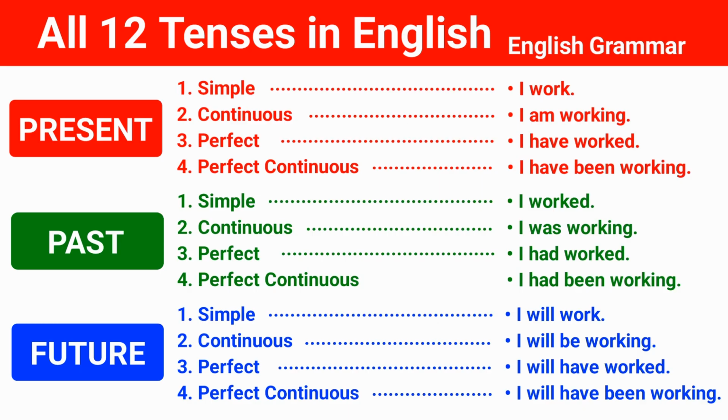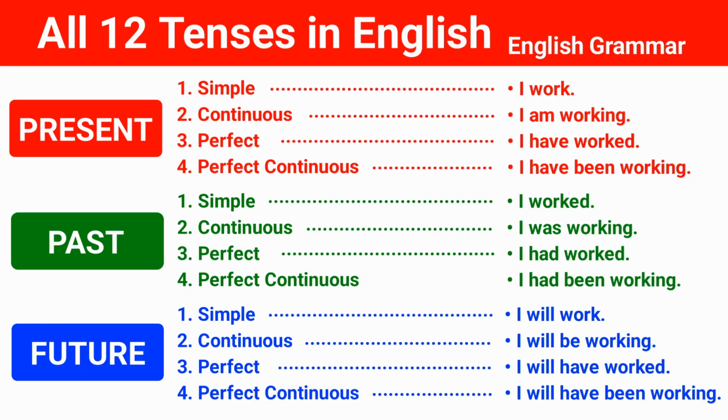The present perfect describes actions completed at an unspecified time, or connected to the present, for example, I have worked, or I have worked today. The present perfect continuous describes actions that started in the past and are still continuing, for example, I have been working, or I have been working for 2 hours.